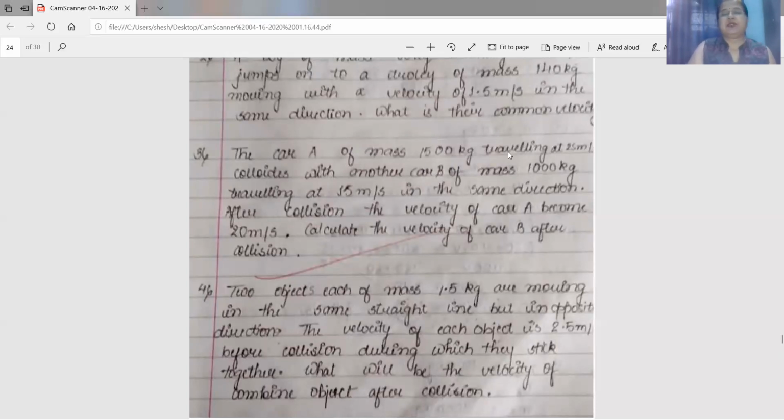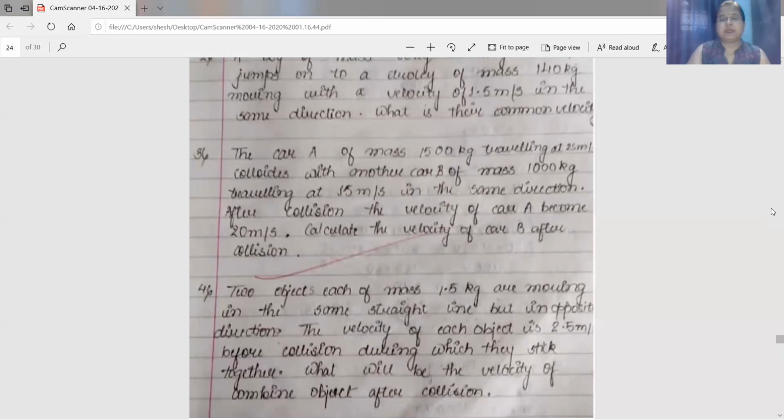The initial velocity of car A is 25 meter per second and the initial velocity of car B is 15 meter per second. They are moving in the same direction. They collide, and after the collision, the velocity of car A becomes 20 meter per second, that is V1 is 20 meter per second. Calculate the velocity of car B. You are asked to find the velocity of car B, that is V2.